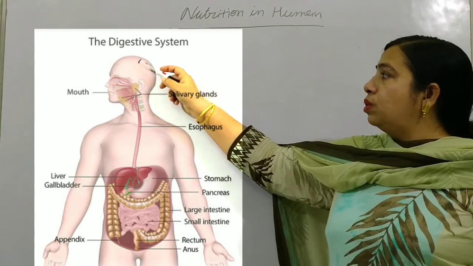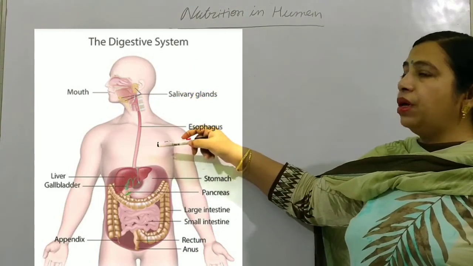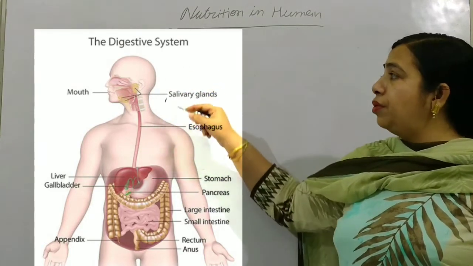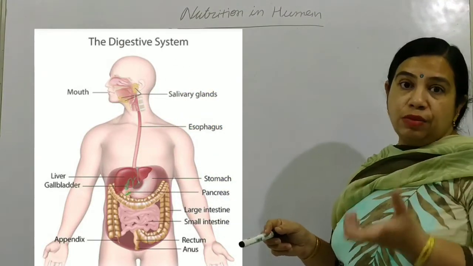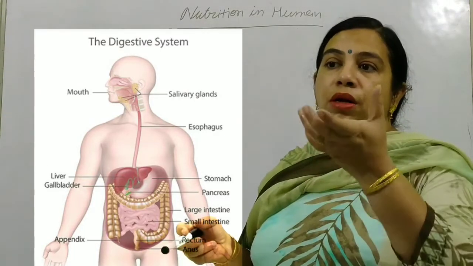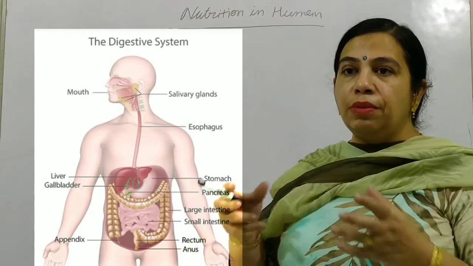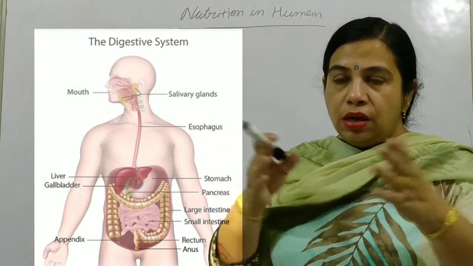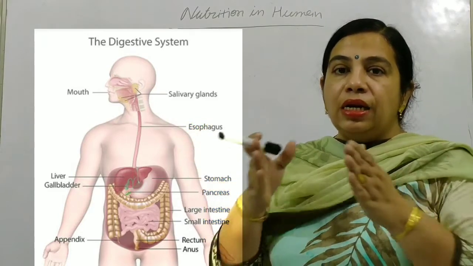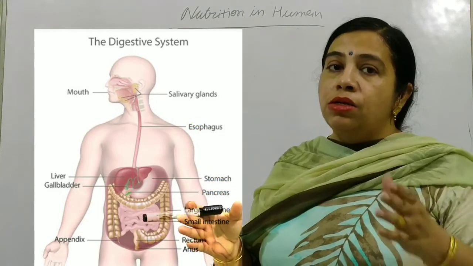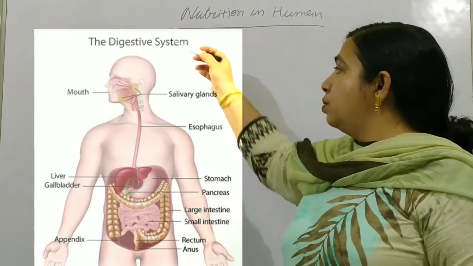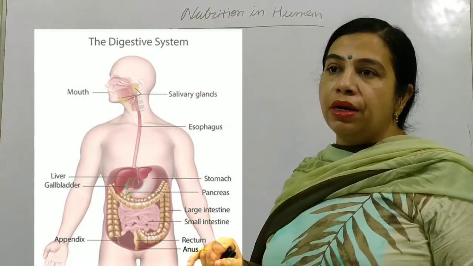After the mouth, this is the alimentary canal, or we can say the food canal. Food will come over here. This alimentary canal is flexible. Sometimes when we are engulfing a large amount of food, its inner linings relax and increase the surface area. So relaxation and contraction, both processes, happen in the alimentary canal.